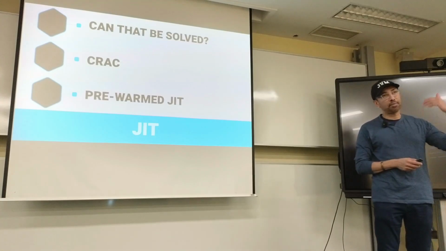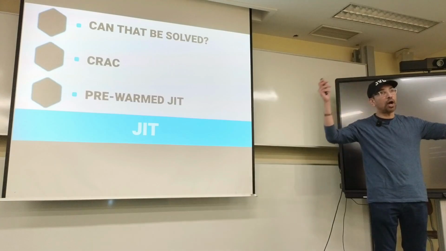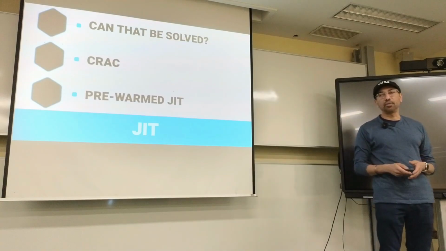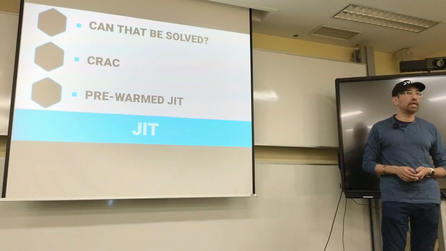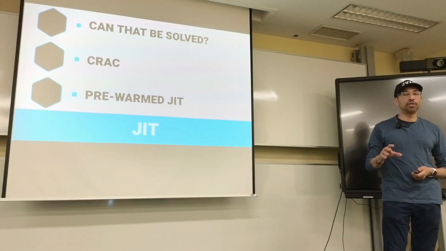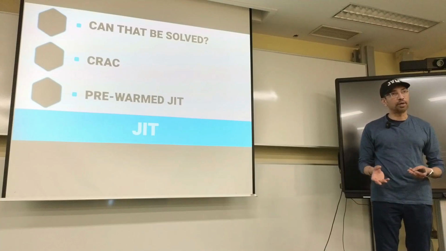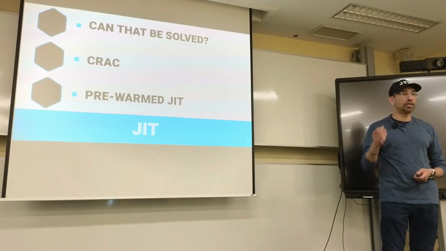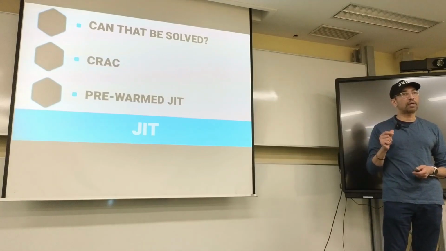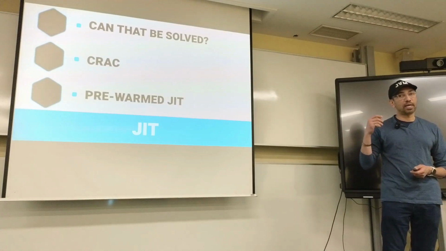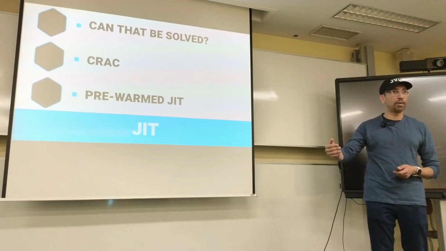Of course, what happens when you start exercising your app is you get all these objects created, and you don't necessarily want them. But again, this is something that we're looking at to see if we can warm the JIT up. The JIT does get saved also, right? So we're looking to see if there's a way that we can clean out all the garbage objects, essentially do a garbage collection, and then take a Crack checkpoint so that we get a fast startup and a warmed up JIT, okay?